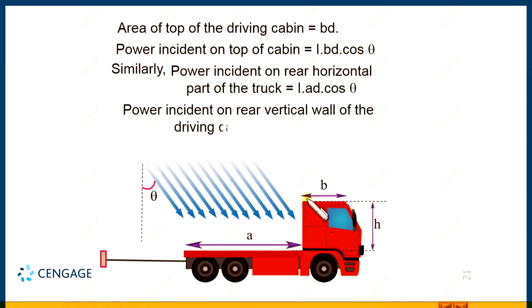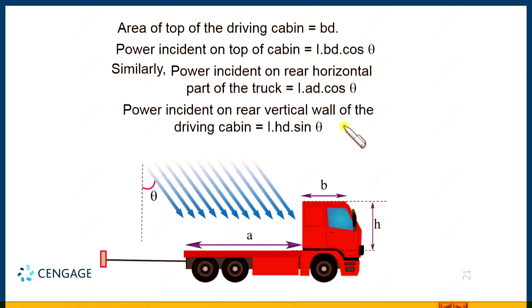Similarly, we can find the power incident on the vertical face. This is capital I, that is the intensity, the area as we discussed is H multiplication d, and here the angle made by the direction of the ray with the normal is 90 minus theta. So, cos 90 minus theta will become sin theta. So, this is the power incident on the rear vertical wall of the driving cabin. So, these are the powers.